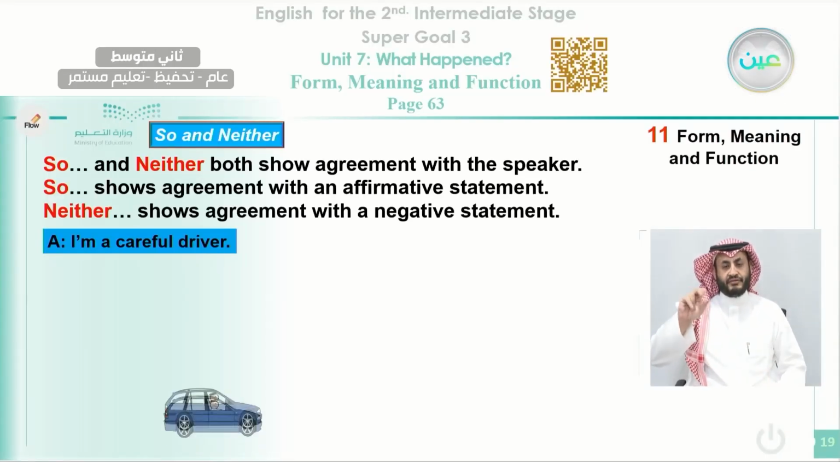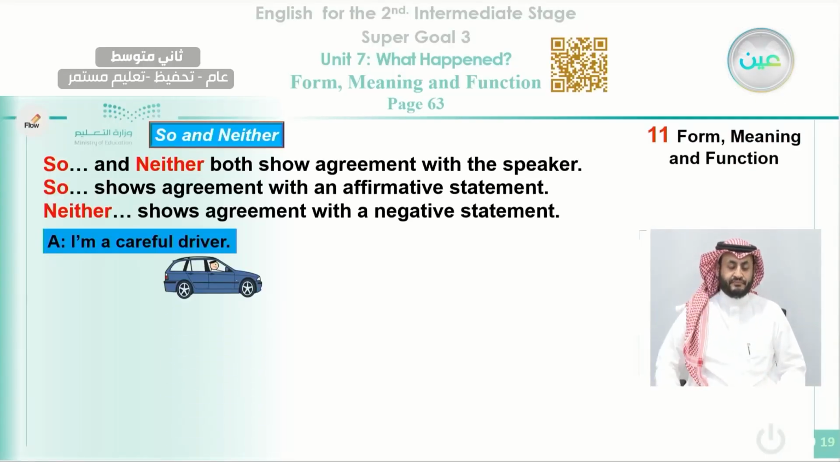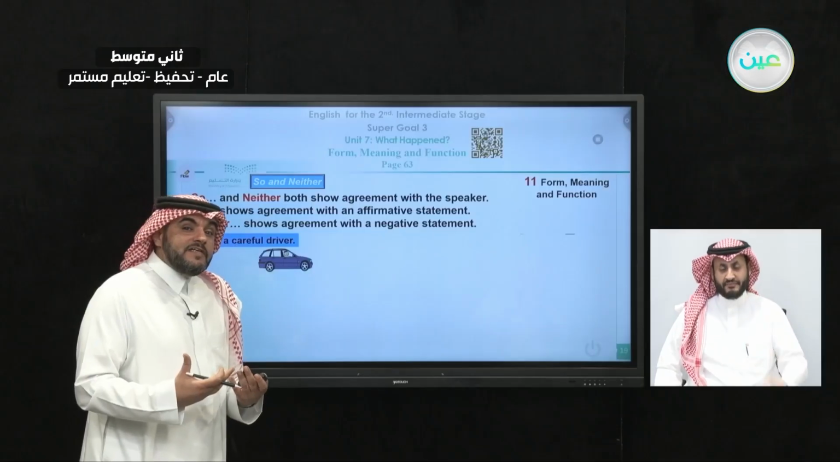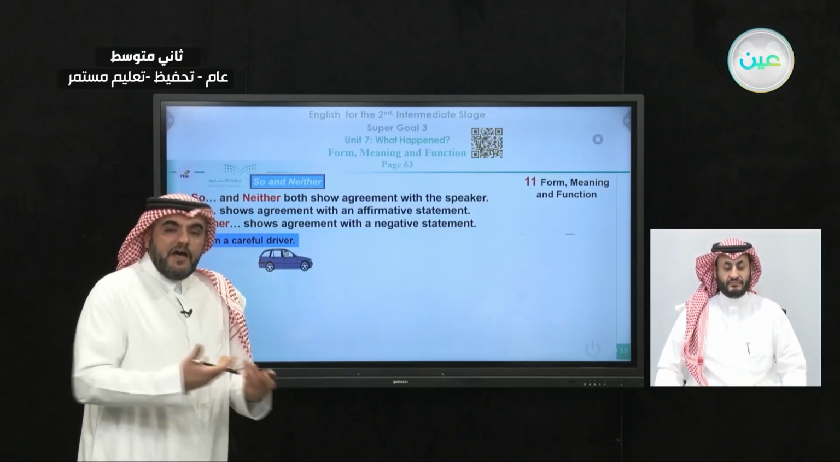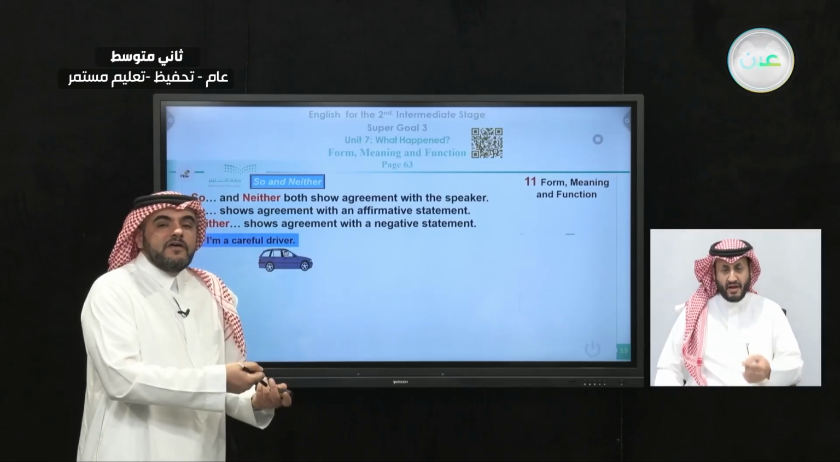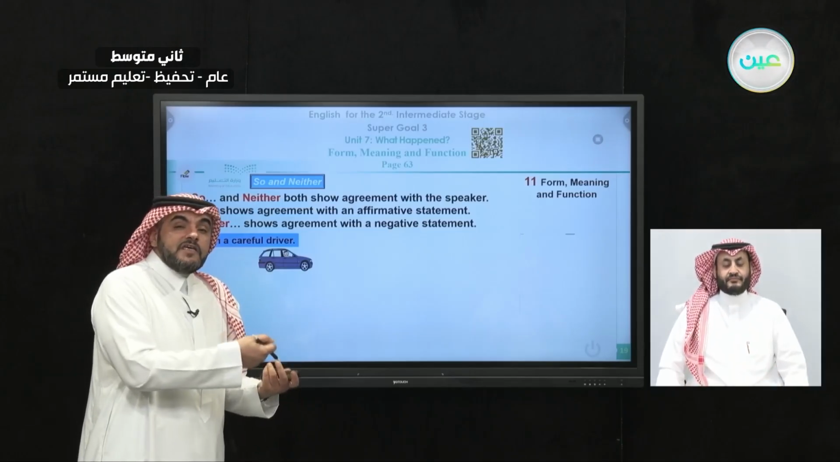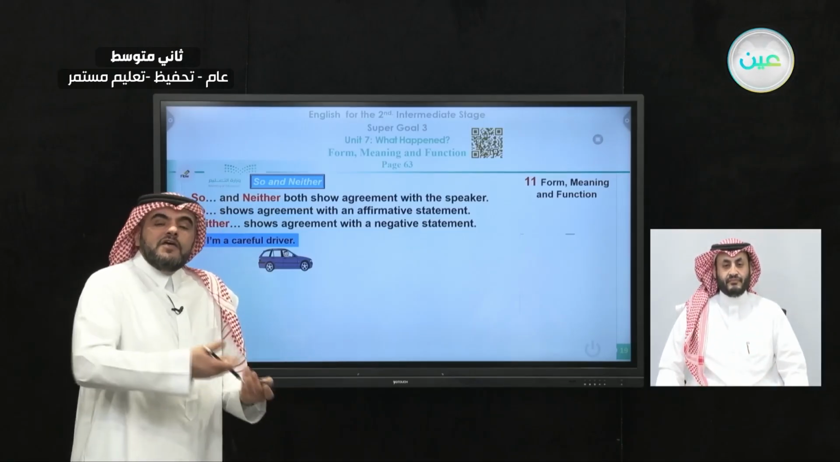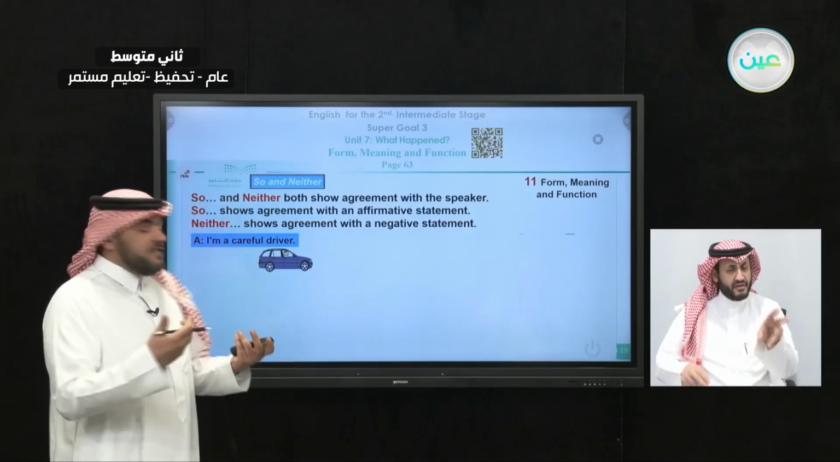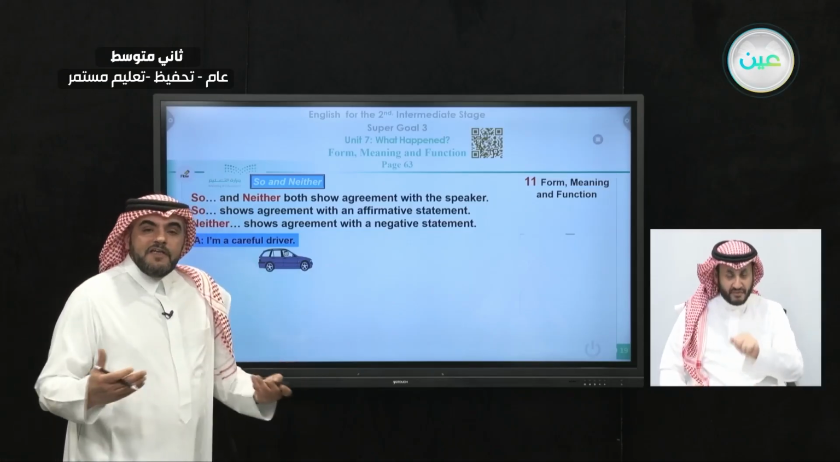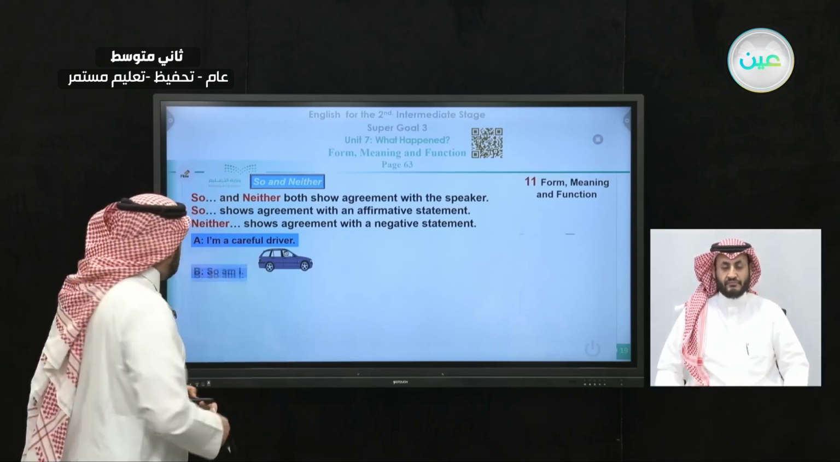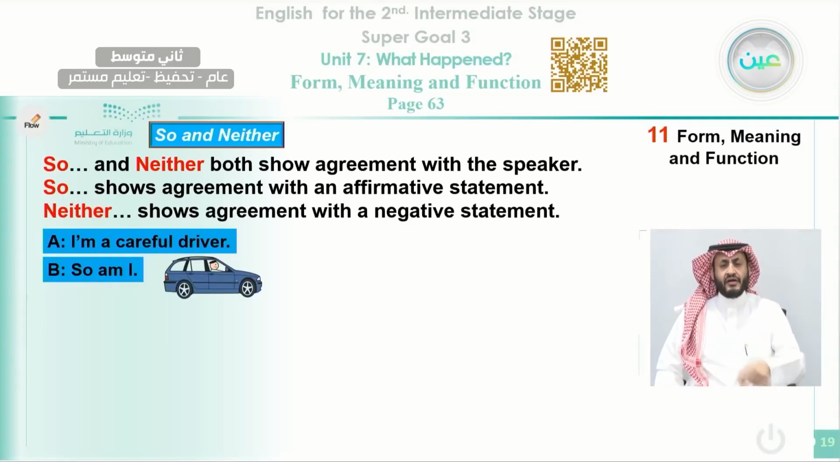When somebody says, I am a careful driver. Now the speaker here is saying that he is a careful driver, a good driver. He drives carefully, okay, or she drives carefully. If you want to agree with this speaker, since the sentence here is affirmative, there is no not, you use so. So we can say here, so am I. You use so am I.